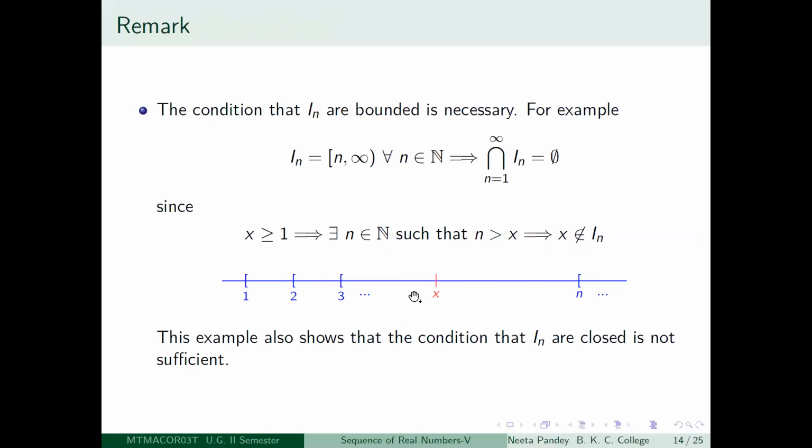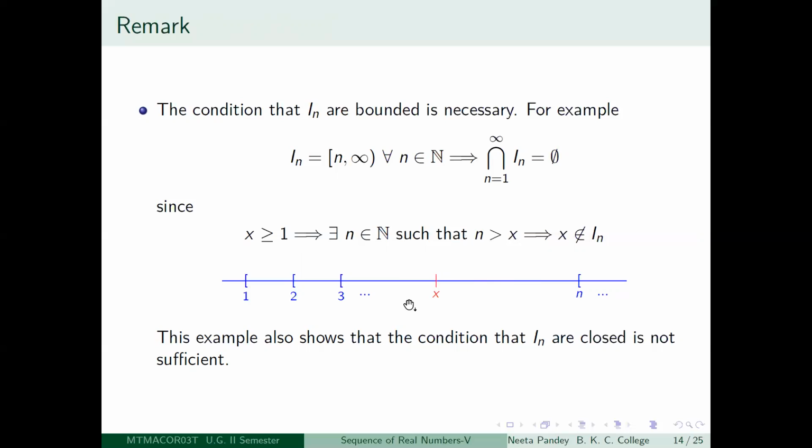So if you want something in the intersection, it should be at least greater than or equal to 1. That is true. And if you take any such x, then apply the Archimedean property of real numbers, what will you get? That there will be a positive integer n so that n will become greater than x.